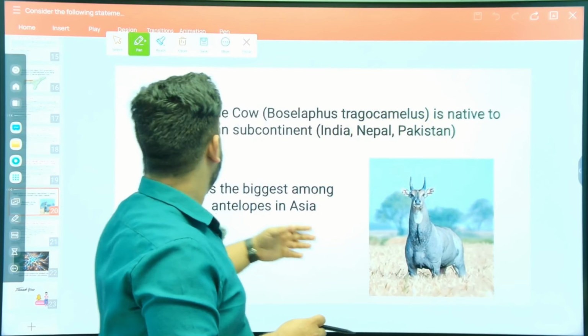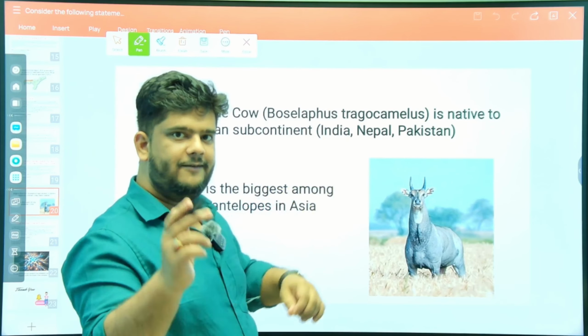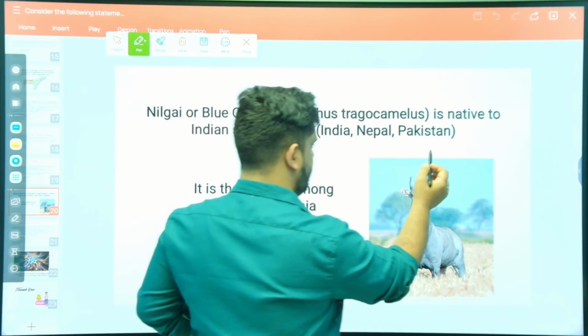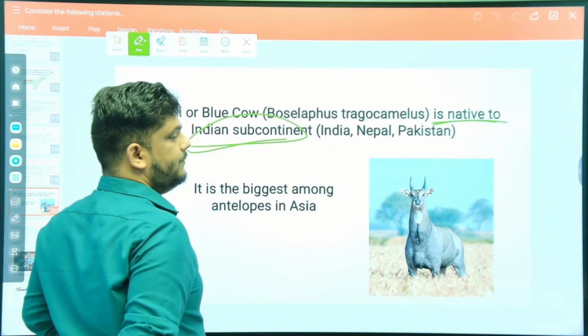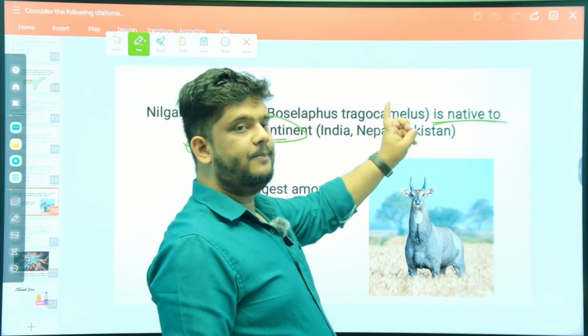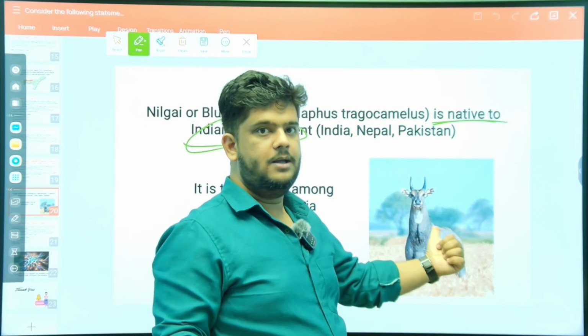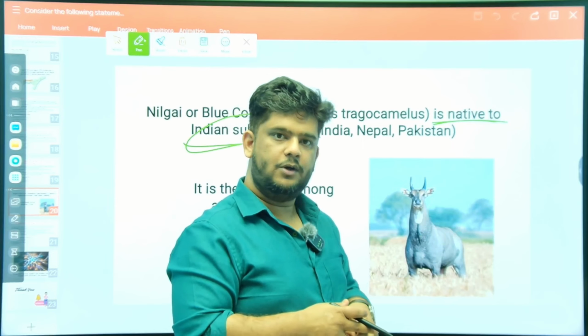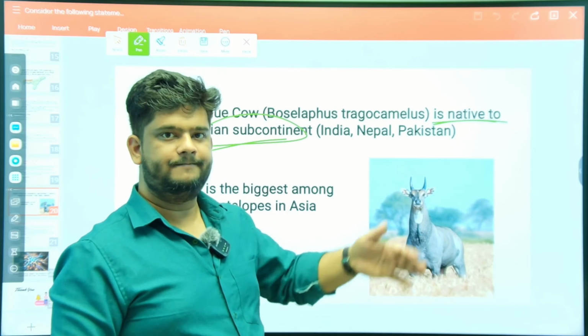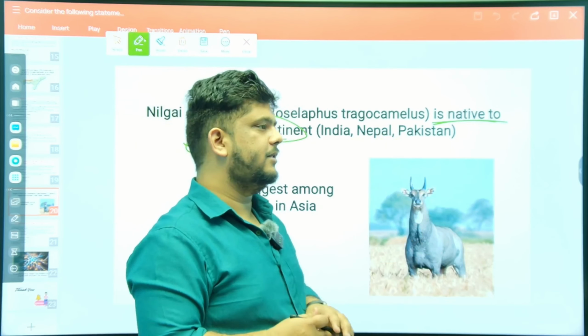It is native to the Indian subcontinent. A very important thing that you must remember. It is native to what? The Indian subcontinent, that is India, Nepal, and Pakistan. These animals are found only in the Indian subcontinent. Irrespective of that, the government of Haryana has given a shoot-at-sight order.